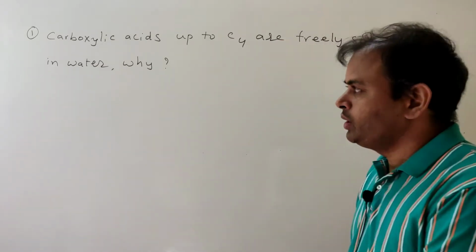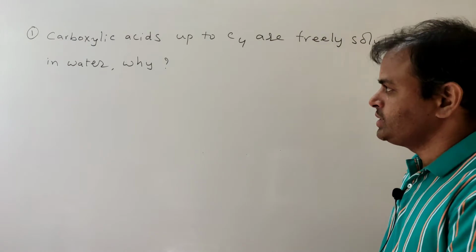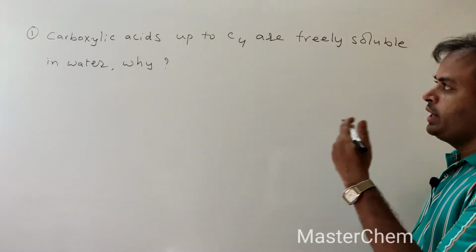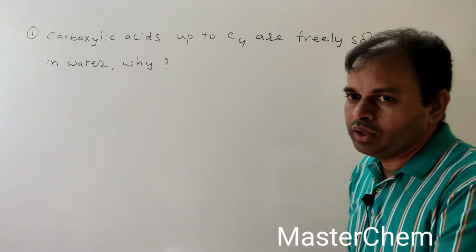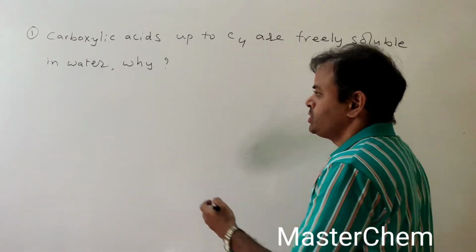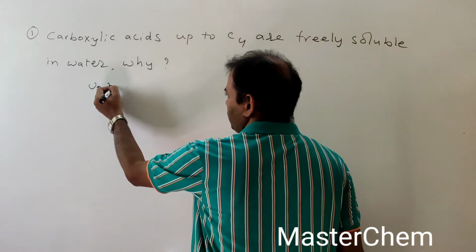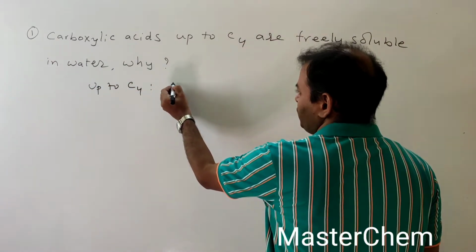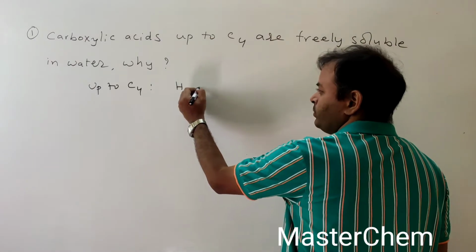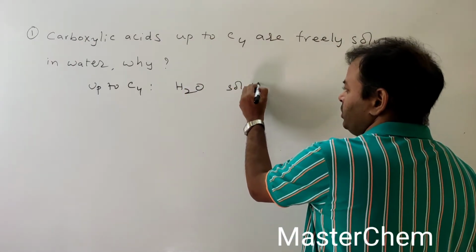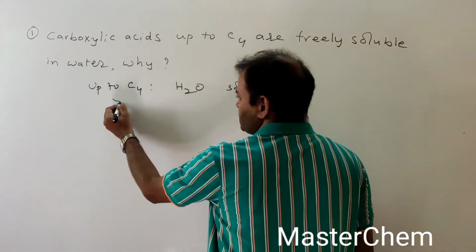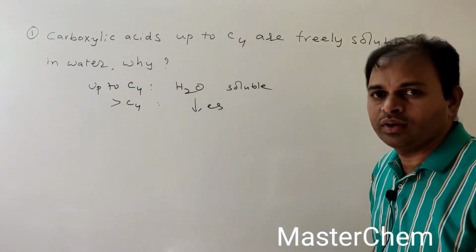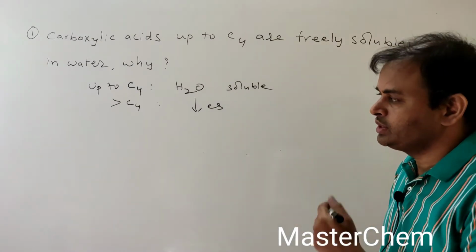Today our topic is physical properties of carboxylic acids. In question and answer format, first question: carboxylic acids up to C4 are freely soluble in water. Why? What is the reason? Up to C4 means C1 to C4. These are highly soluble, freely soluble in water. But greater than C4, their solubility in water decreases. What is the reason?